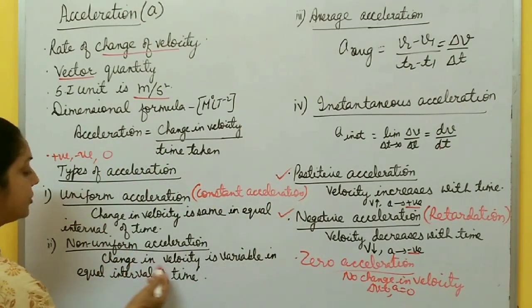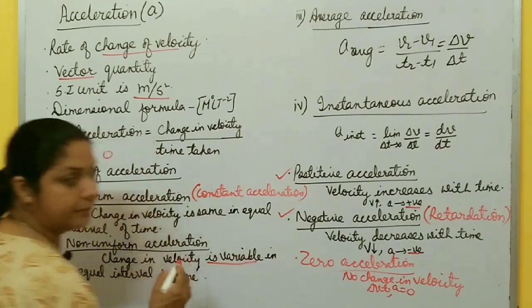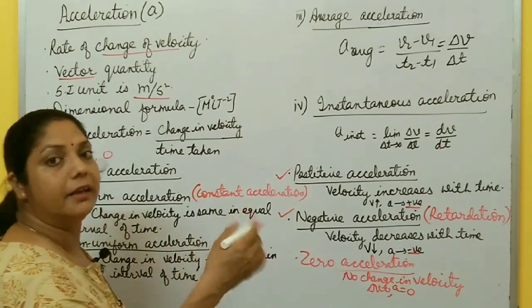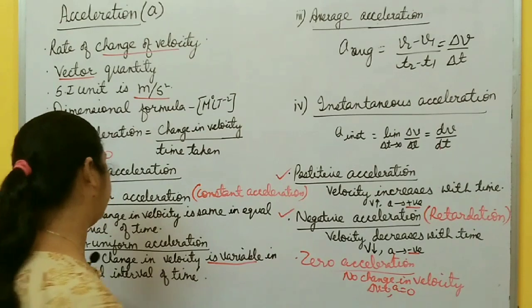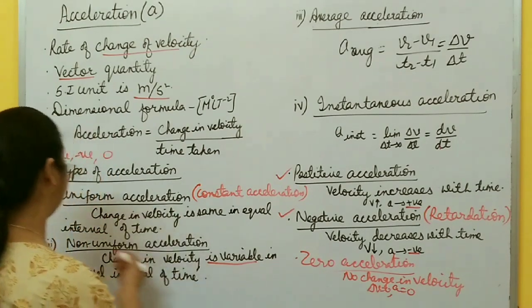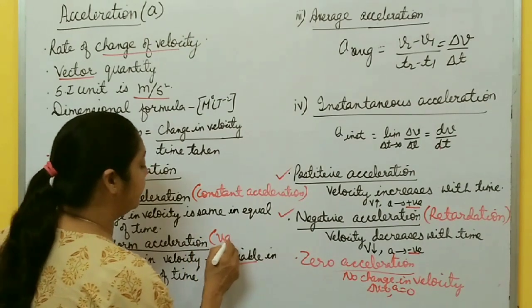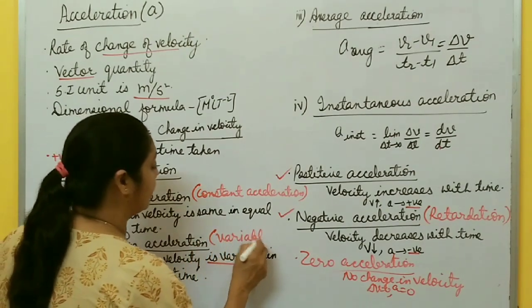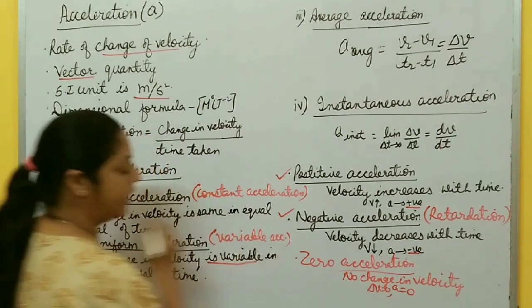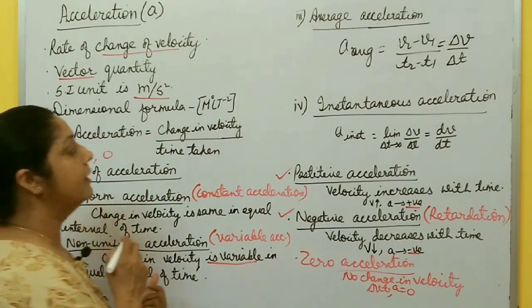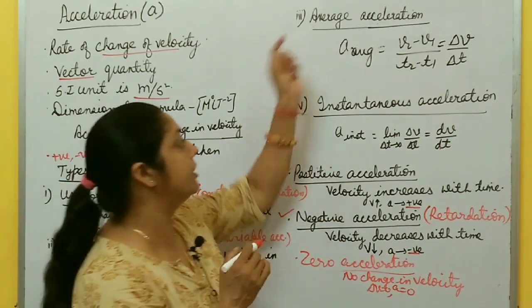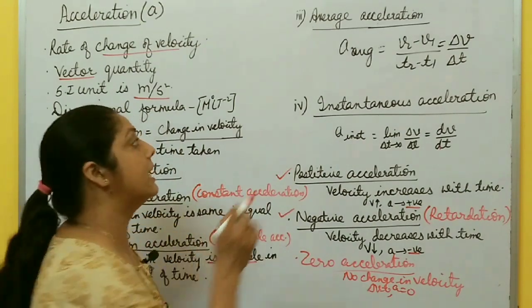Non-uniform acceleration, if change in velocity is variable, if velocity changes by unequal amount per unit time or in equal interval of time, then in that case acceleration is non-uniform, or you can say variable acceleration, right? And if acceleration is variable, it means you have to calculate average acceleration and instantaneous acceleration.